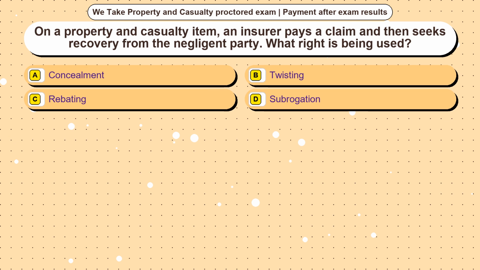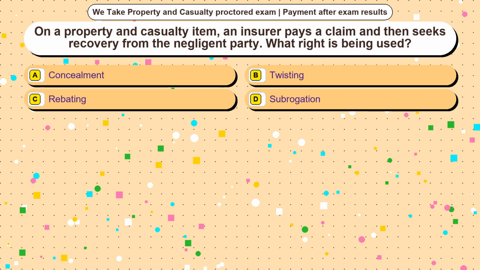Question 17. On a property and casualty item, an insurer pays a claim and then seeks recovery from the negligent party. What right is being used? Option A, concealment. Option B, twisting. Option C, rebating. Option D, subrogation.